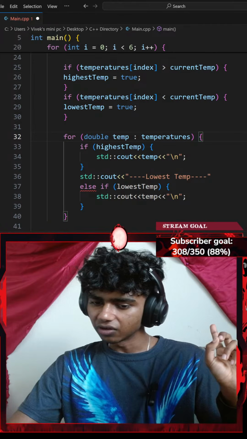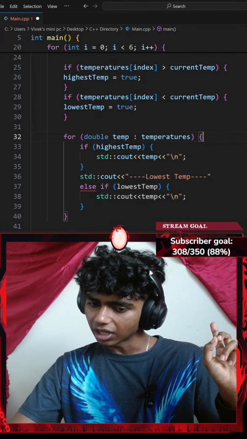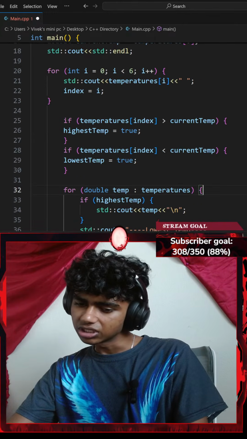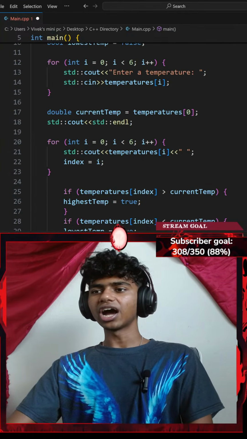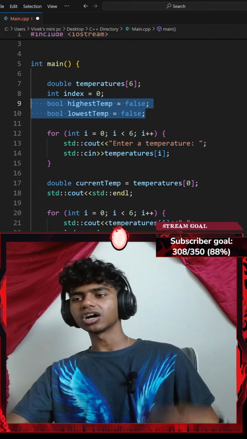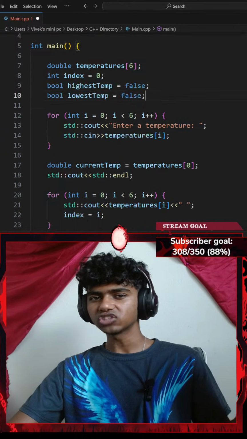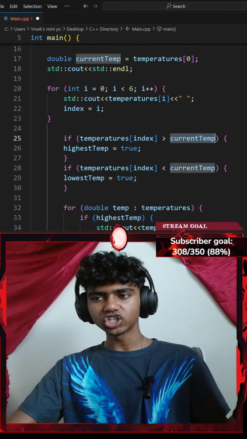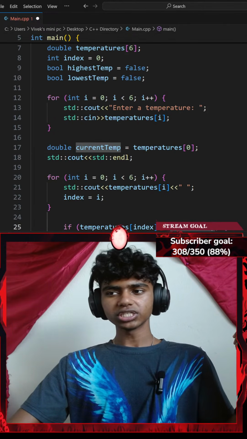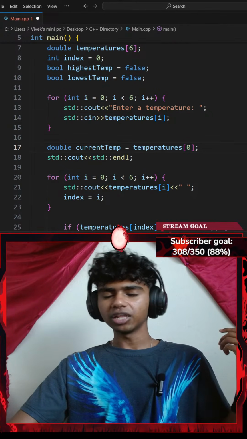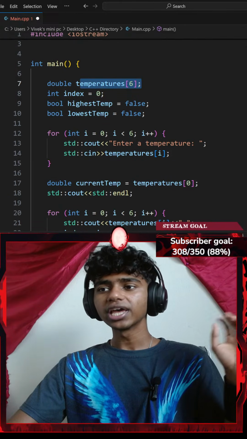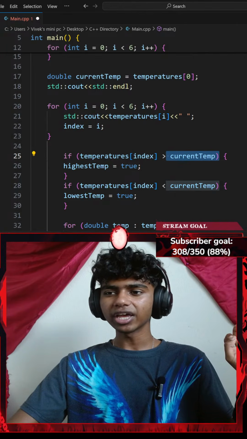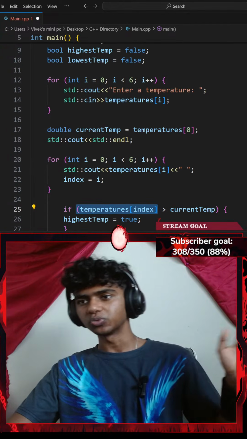Okay, do you think we can use higher temp and lower temp as booleans? Honestly, the reason I use these as flags, as boolean values, is to check if my current temperature, which is my temperatures array at index 0, so my first element inside of my array of temperatures, is less than my temperatures at index, which is my current temperature.